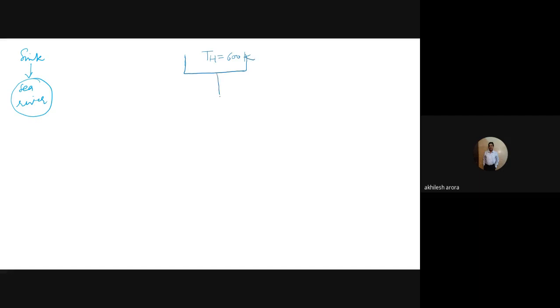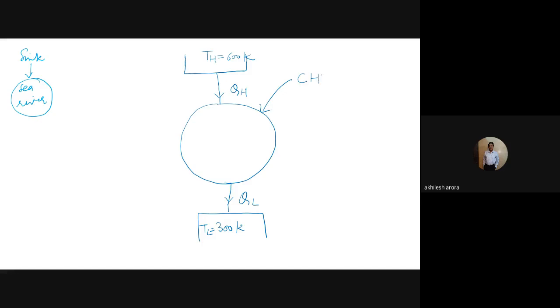Okay, and here I am taking a certain amount of energy from it, and here I have that cyclic heat engine, which I have now enlarged. I have made a very large circle here to show the cyclic heat engine, and this is the heat which is thrown out of the cyclic heat engine to, let us say, low temperature TL, which is 300 kelvins. Now what is inside this large circle? This is the cyclic heat engine, and I would like to tell you what is inside.